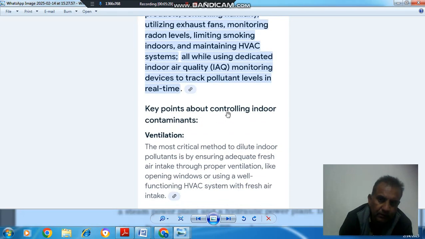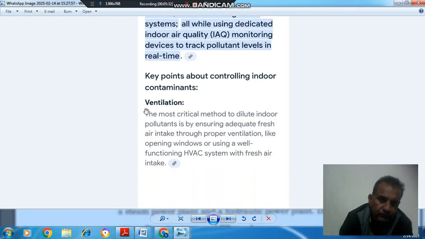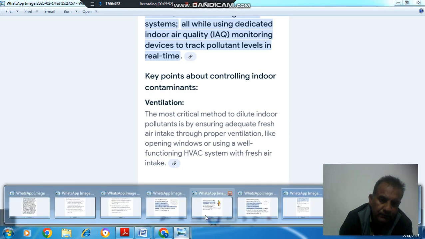So the key points about controlling indoor contaminants, first is ventilation. The most critical method to dilute indoor pollutants is by ensuring adequate fresh air intake through proper ventilation, like opening windows or using a well functioning HVAC system with fresh air intake.